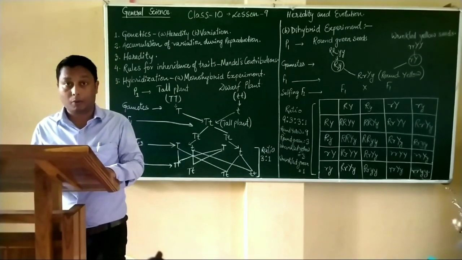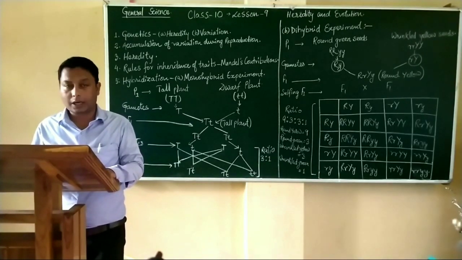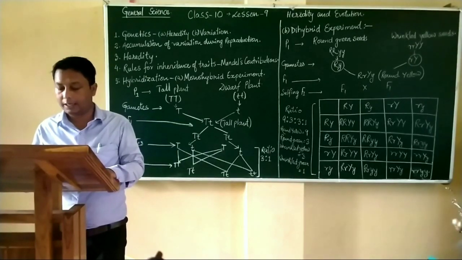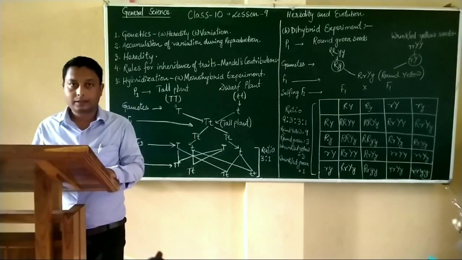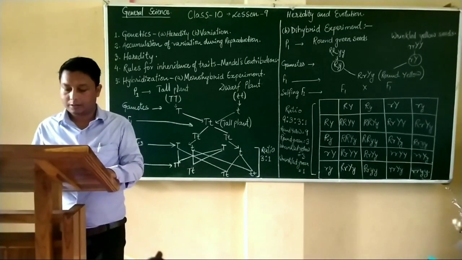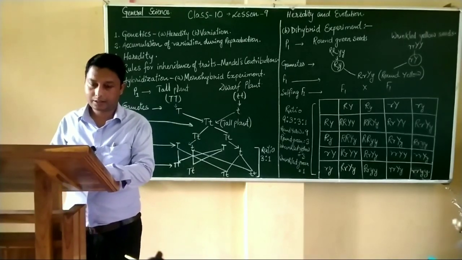Mendel, an Austrian monk, observed variation in the characteristics of pea plants which he cultivated in his monastery garden. The contrasting characters that Mendel observed in the garden pea plant were seed shape, seed color, flower color, stem height, etc.